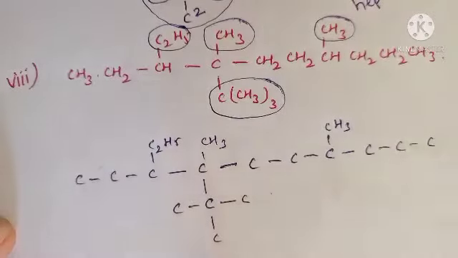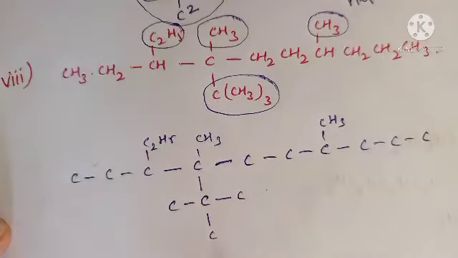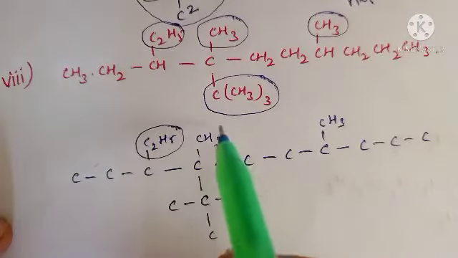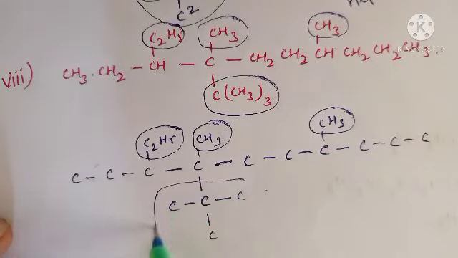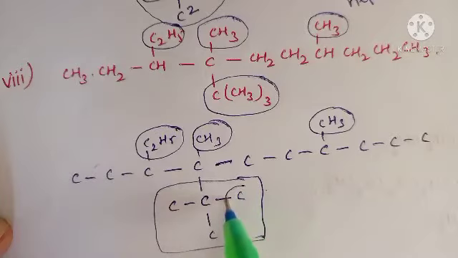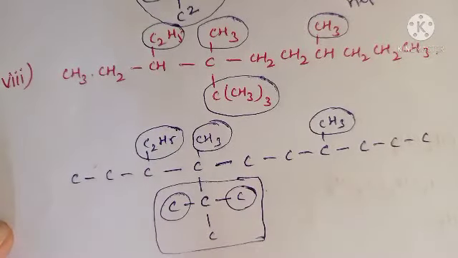Now check. These two are the same structures. These two are the same structures. Now how can you write the name? This is one substitution. This is one substitution. This is one substitution. This is also one substitution. But this substitution contains two more extra substitutions. Okay. Now give the numbering.